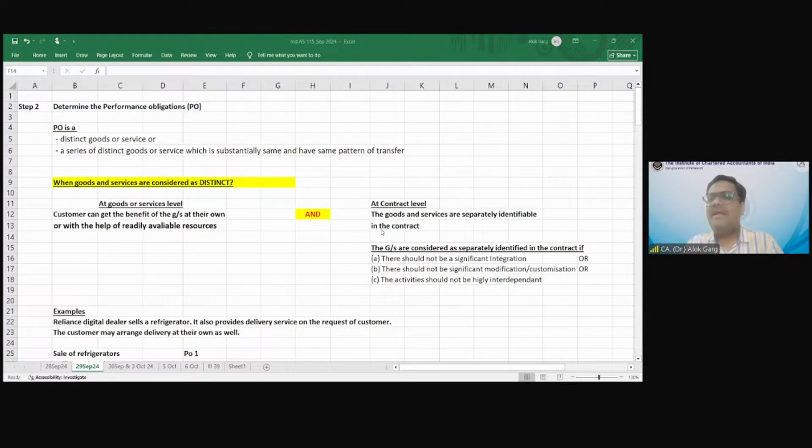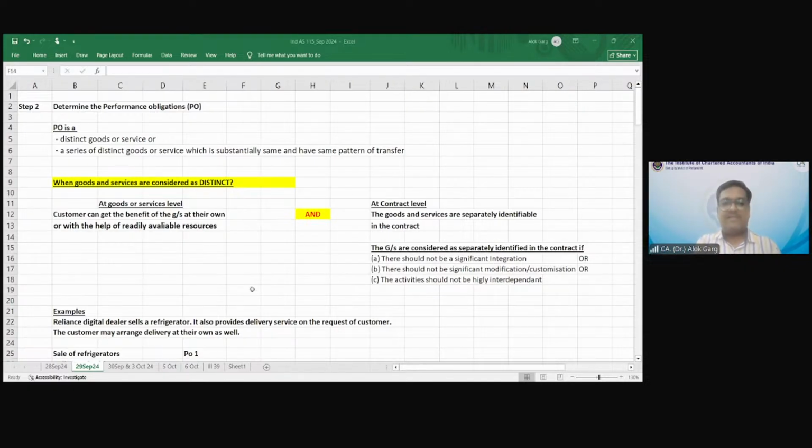So there is no significant integration. It is not significantly modified and it is not highly interdependent, and hence these are two performance obligations, right? Even at contract level, it is separately identifiable. It's a separate performance obligation. At goods and services level, it is a separate performance obligation, right?